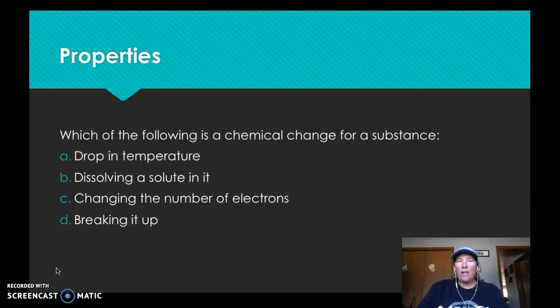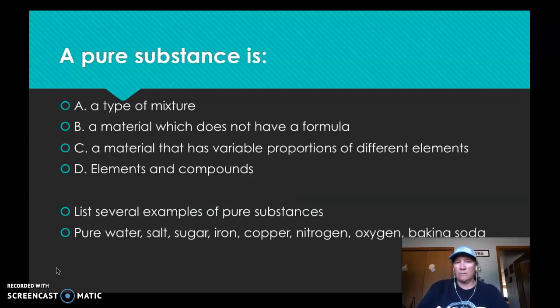Okay, which of the following is a chemical change for a substance? Again, when you have a chemical change, you can have a new substance. Well, if you drop in temperature, you're just cooling it off. If you dissolve something, it's still there, okay? If you change the number of electrons, now it's going through a chemical reaction. So it's got to be that one. And breaking it up, again, if you take a big chunk and you smash it into smaller chunks, it's still the same substance. So it would have to be changing the number of electrons.